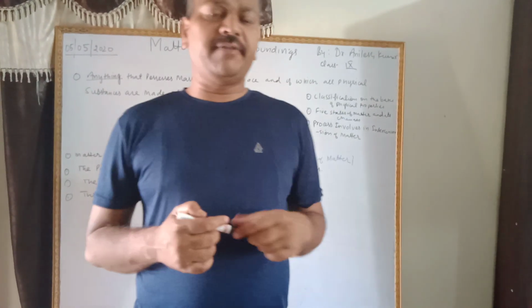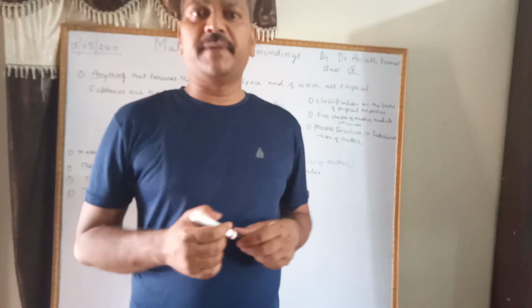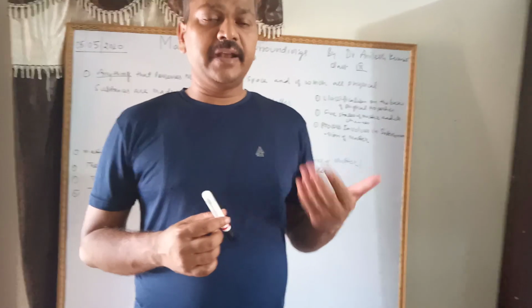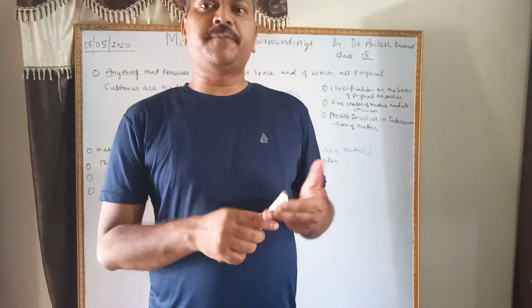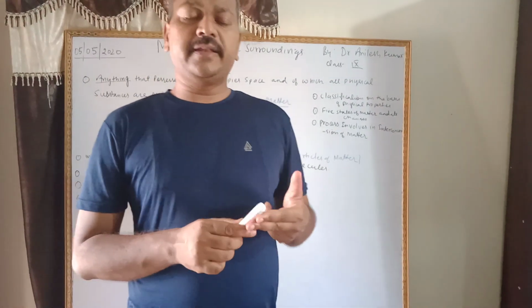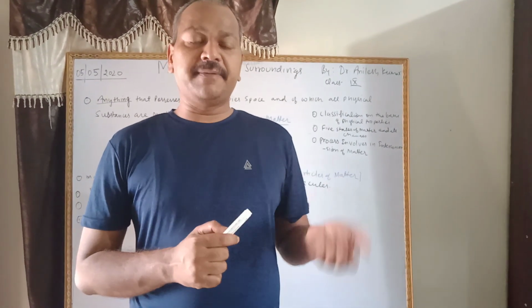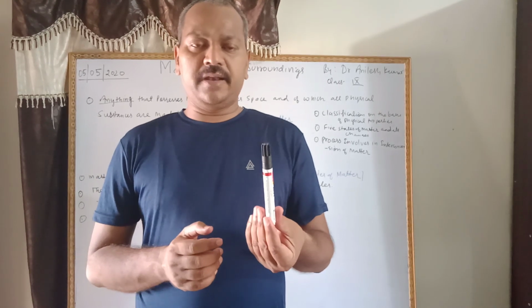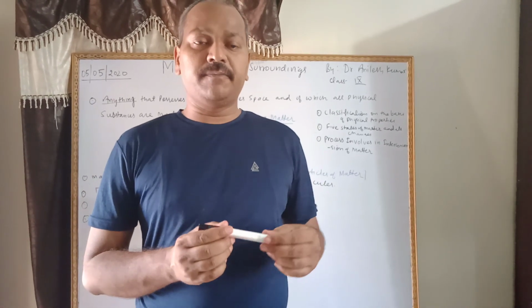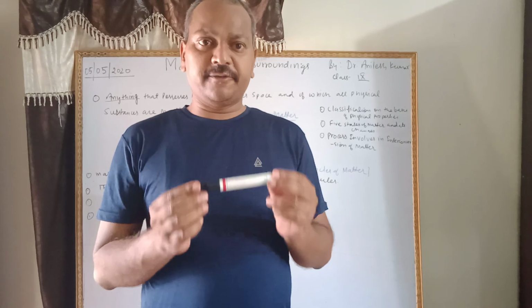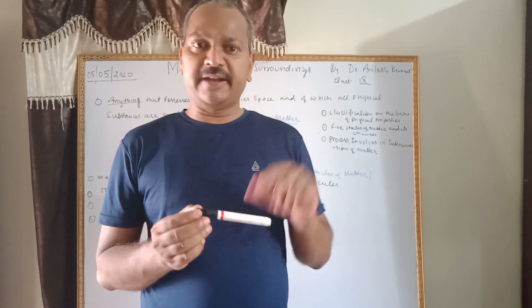Children, in these two definitions, three things are coming. There is a great connection of mass, volume and space. They have a connection to justify matter. Now I am taking an example. This is a marker in my hand. Yes, it is matter because it has mass, it has space, and it has volume. That is why it is matter.